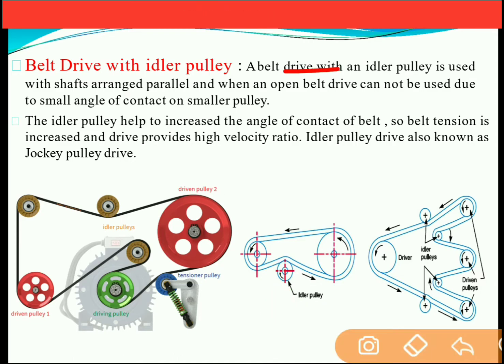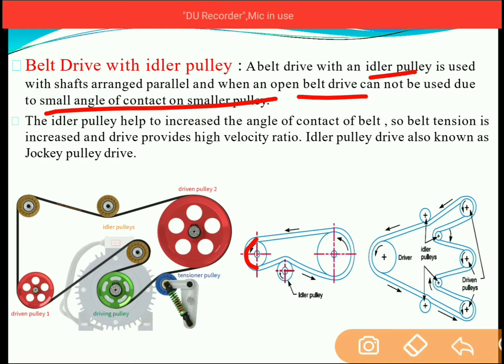So the belt drive with the idler pulley is used when the shafts are arranged in parallel and when open belt drive cannot be used due to the small angle of contact on the smaller pulley.